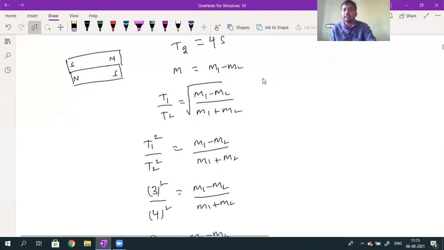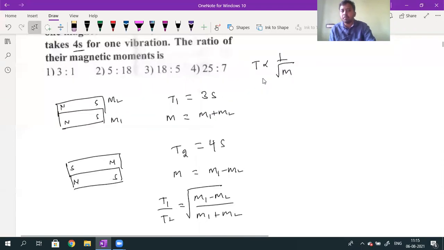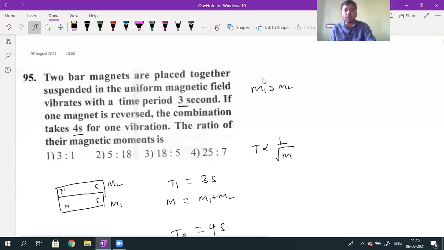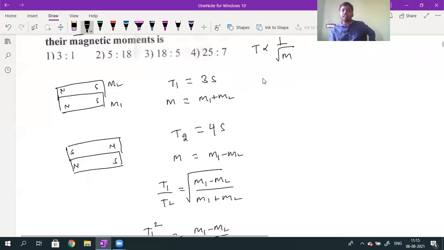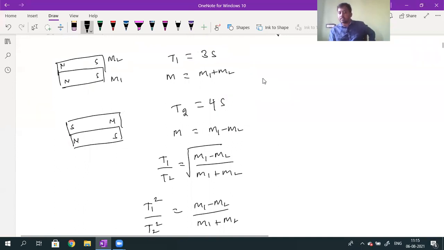Actually, what will happen when I do not take the M2 value greater than M1? In the question, two bar magnets are placed one over another in a uniform magnetic field, and the time period is 3 seconds. They need to mention that the M1 value is greater than M2, but I think they did not mention it. Without mentioning, there will be confusion whether to write M1 minus M2 or M2 minus M1. If M1 is greater than M2, then only I can write M1 minus M2. If M2 is greater than M1, then only I can write M2 minus M1. They need to mention that in the question. Then only we can find this.